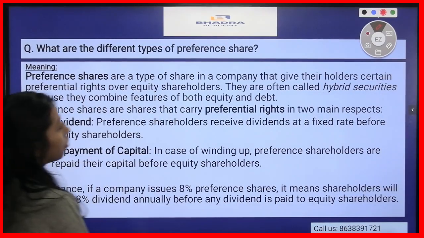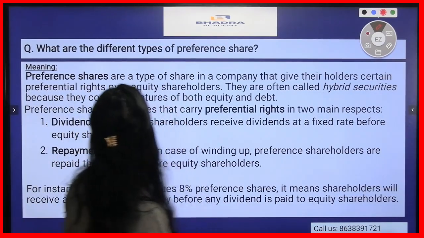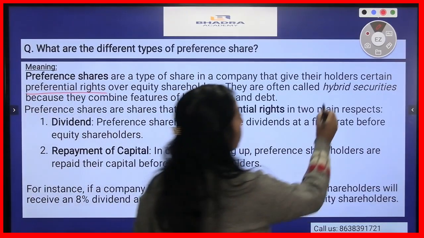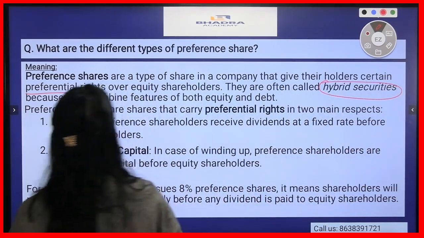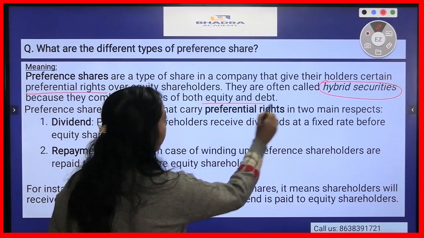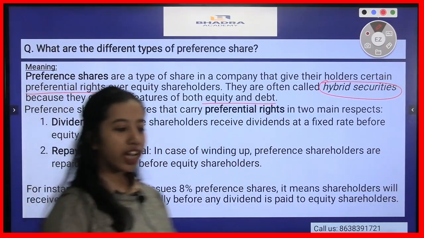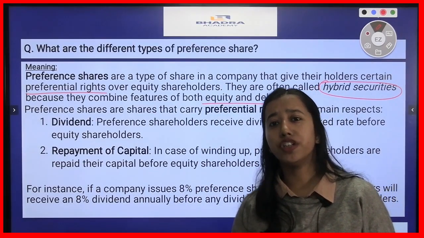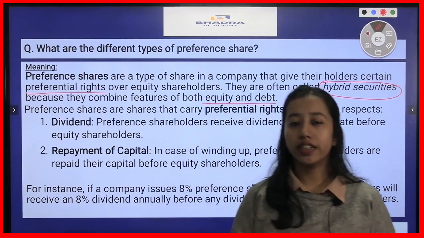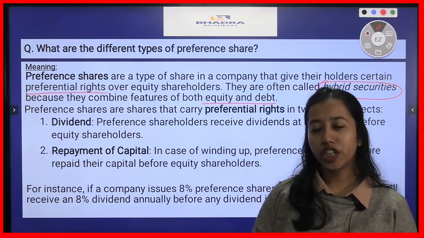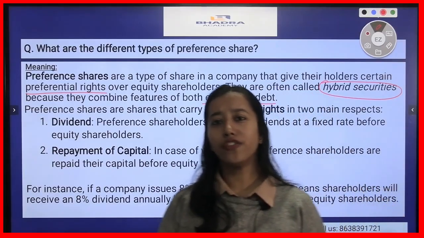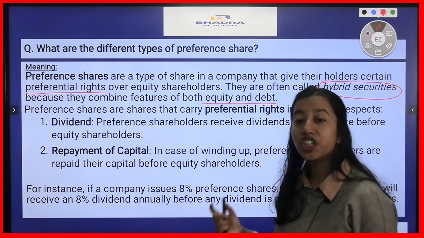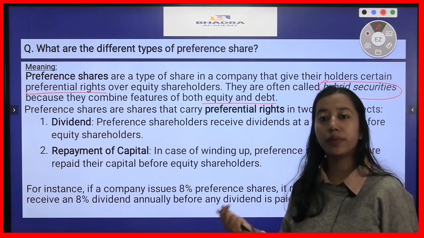So it is a type of share in a company that gives their holders certain preferential rights over equity shareholders. They are also called hybrid securities because they combine features of both equity and debt. So preference share is a type of share. Again, share, what is a share? It is a unit of ownership of a company where a certain amount of capital is invested. So shares are also, we can say, the unit of capital of a company, or unit of share capital of a company. So here again shares are divided into two types, equity shares and preference shares.